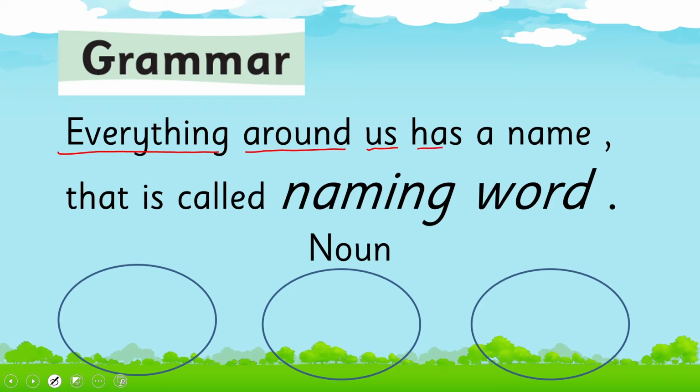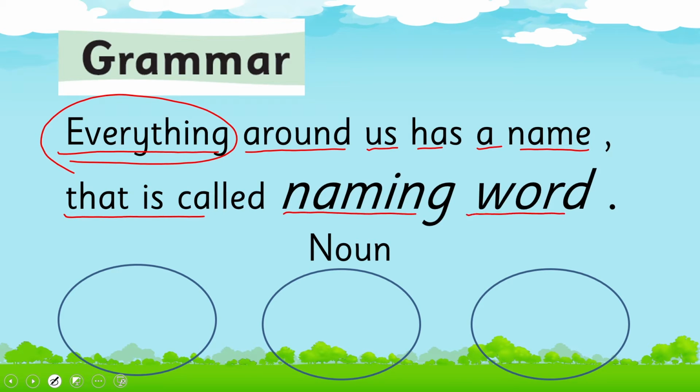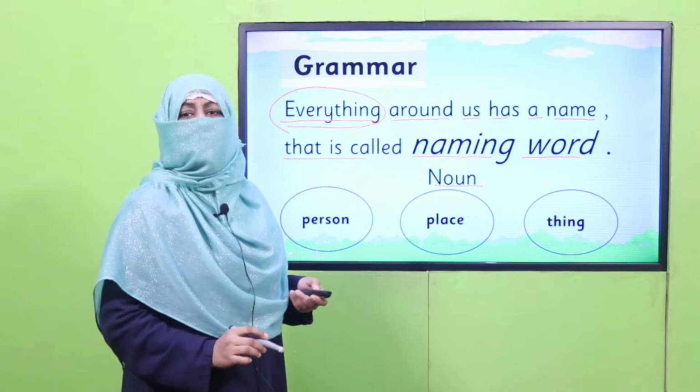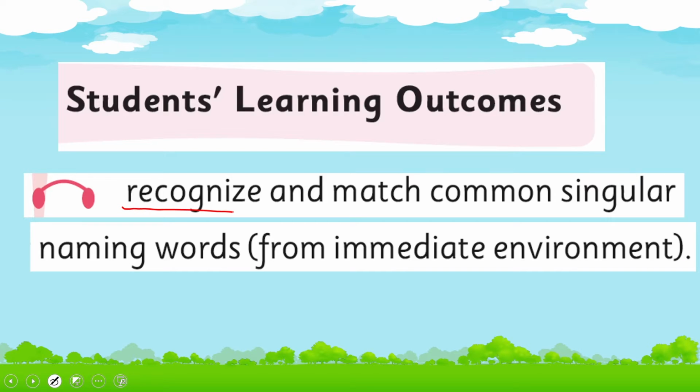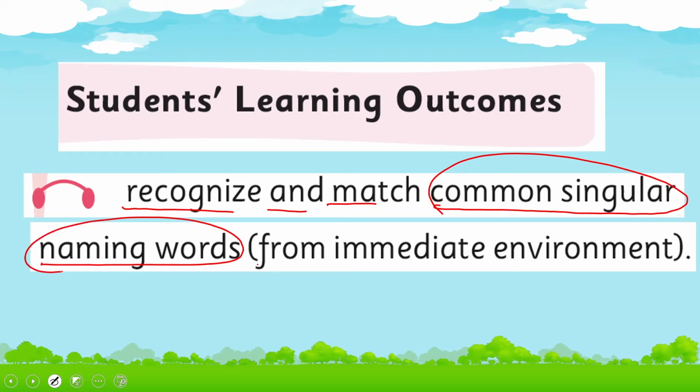Everything around us has a name, and that is called a naming word or a noun. This naming word may refer to a person, place, or thing. Do you remember all these things? So today we learn further, and today's SLO is to recognize and match common singular naming words from immediate environment.